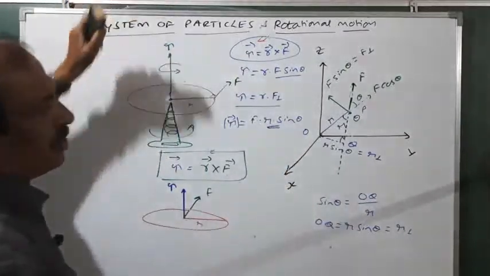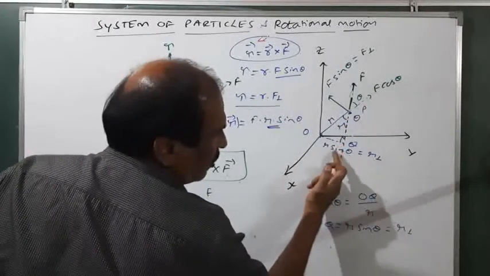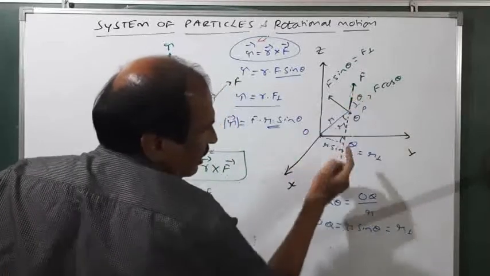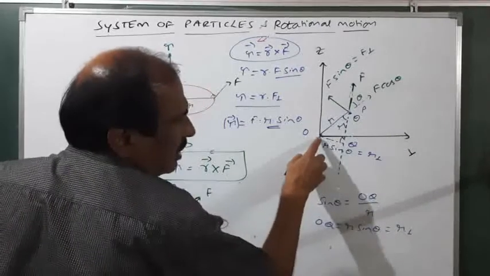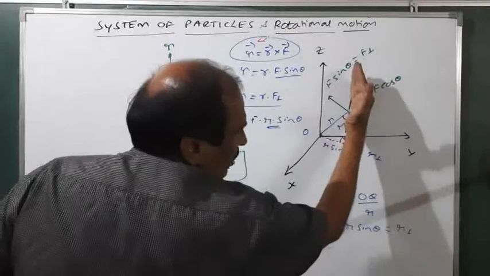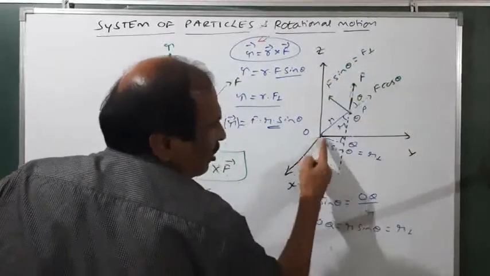Now just observe, suppose theta is equal to 0, once again you see it will come like this. So therefore r will become 0 because it is acting at the center. If the same force, just observe, comes here, then the torque vanishes.